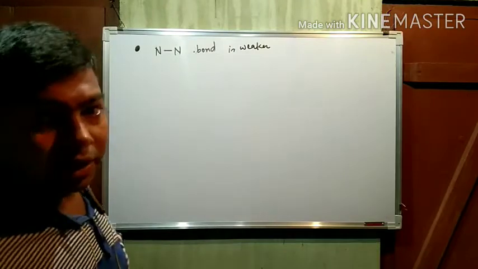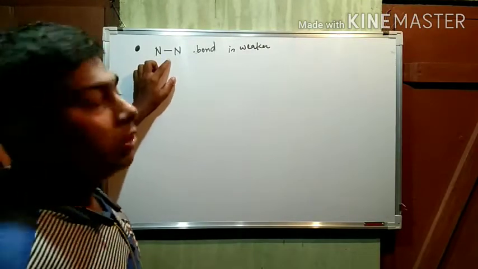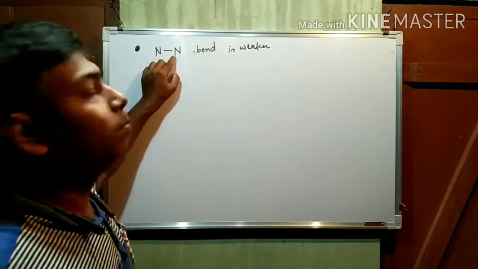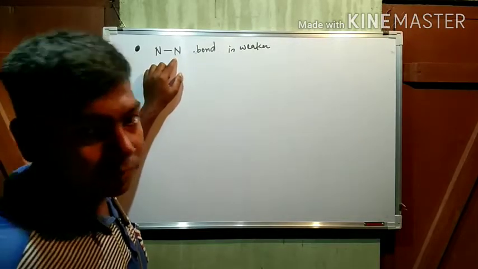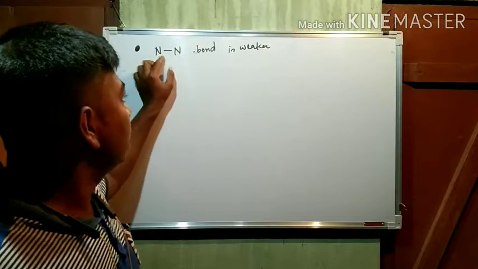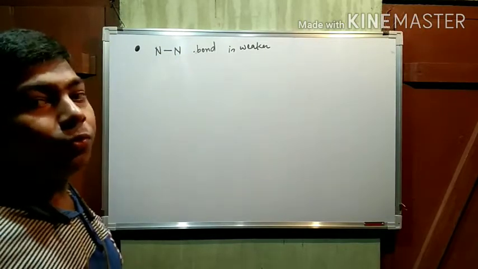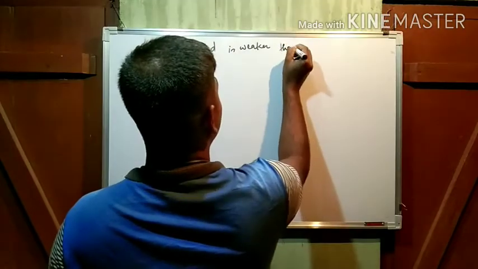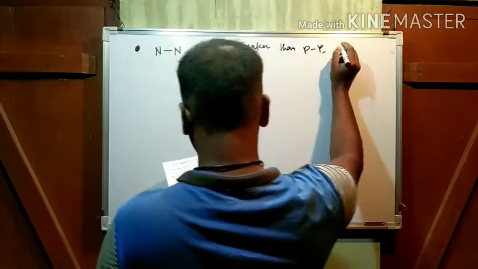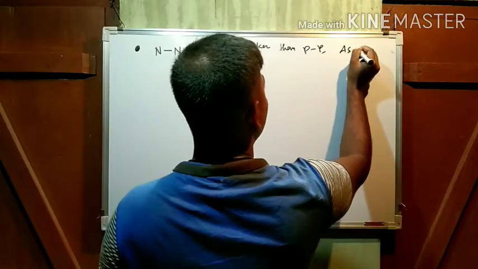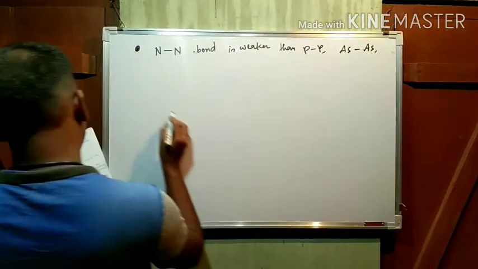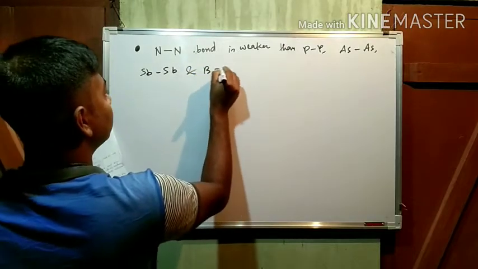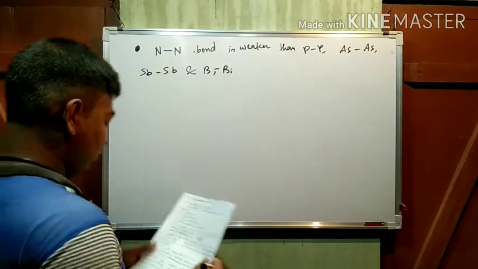You might be thinking that due to nitrogen's smaller size and high electronegativity, this bond may be very strong, but it is observed that practically the nitrogen single bond is weaker than the phosphorus, arsenic, antimony, and bismuth single bonds.